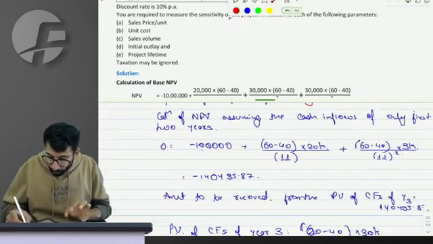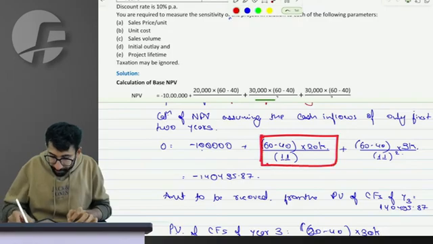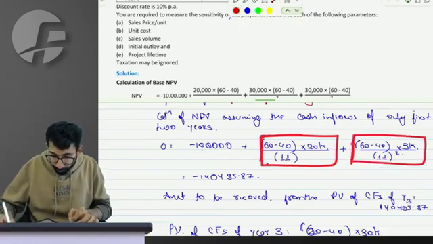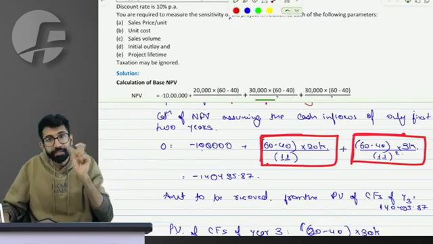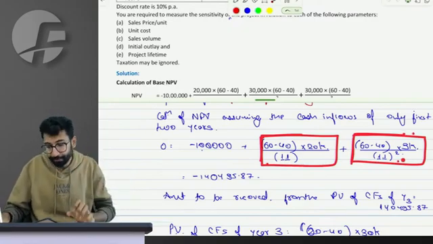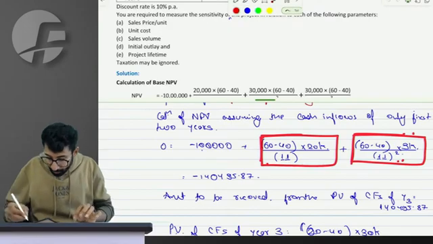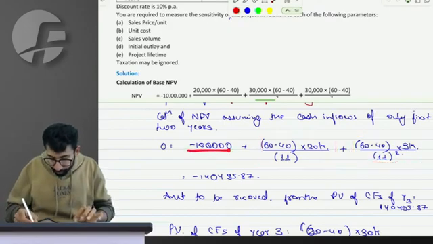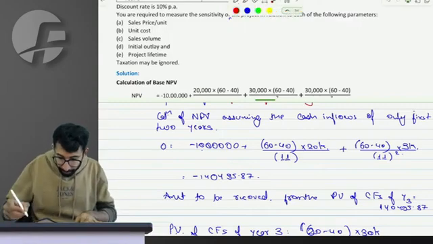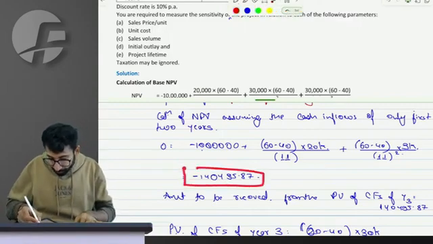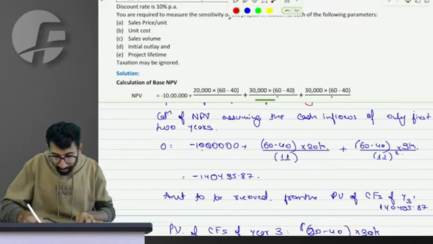Present value of cash flow of 1 year is this, present value of cash flow of 2 years is this. 60 minus 40 into 20k divided by 1.1, 60 minus 40 into 30k divided by 1.1 square. The initial outflow is 10 lakhs, as we know. So the negative NPV is 1,40,495.